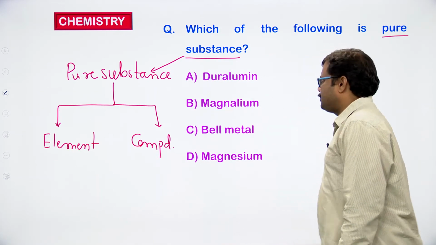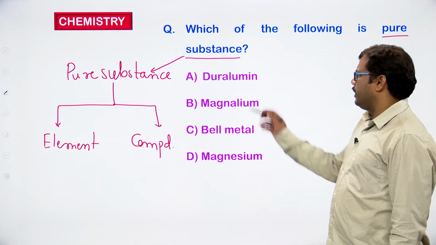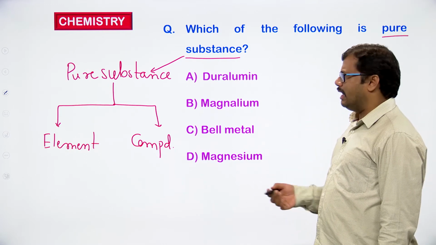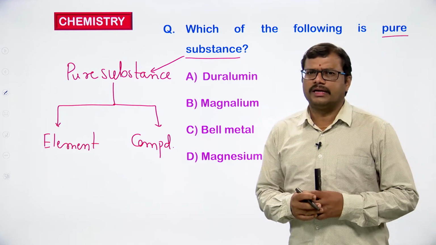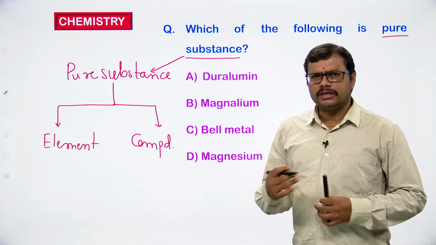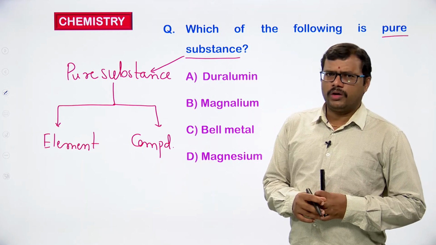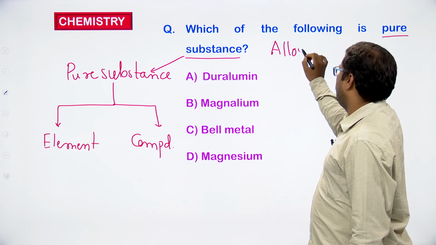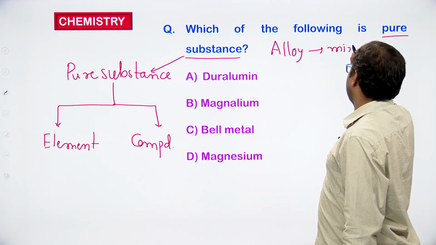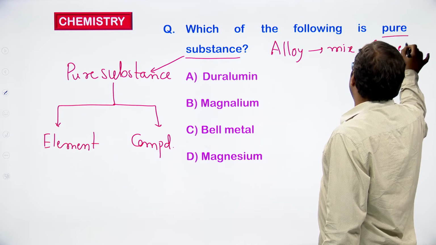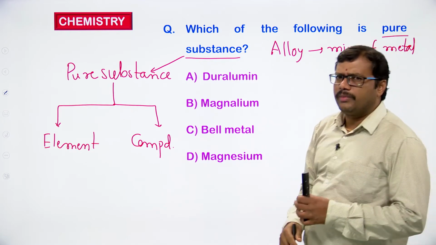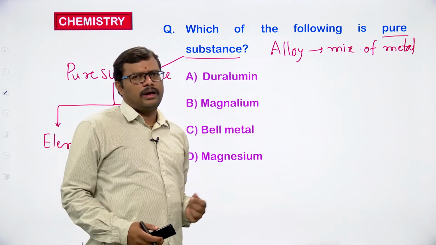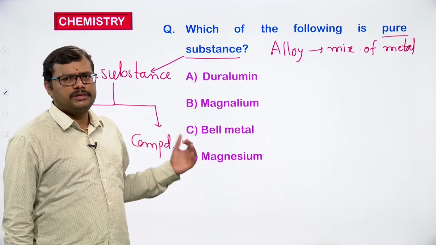If you observe the options that are given, duralumin is an alloy. An alloy is a mixture of metals. An alloy is obtained by mixing metals in different proportions. So, duralumin is an alloy, a mixture of metals. It is not a pure one. Metals are pure, but when you mix 2 or 3 metals together, you get an alloy. An alloy is not a pure substance, it is a mixture.